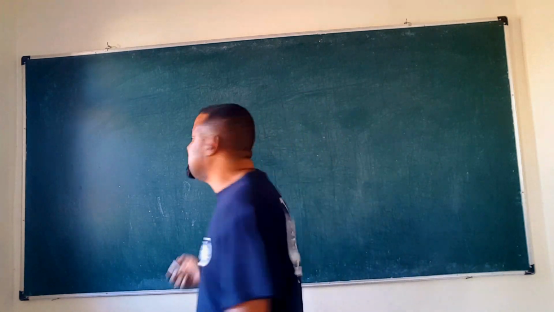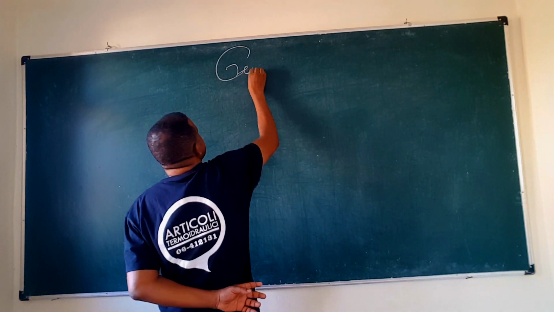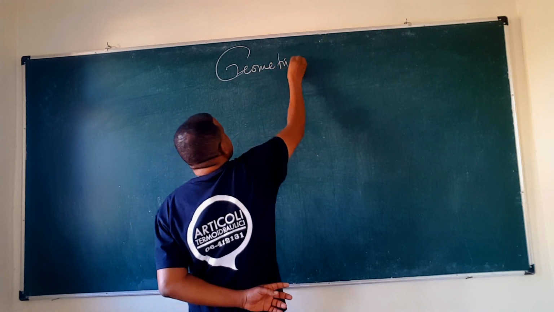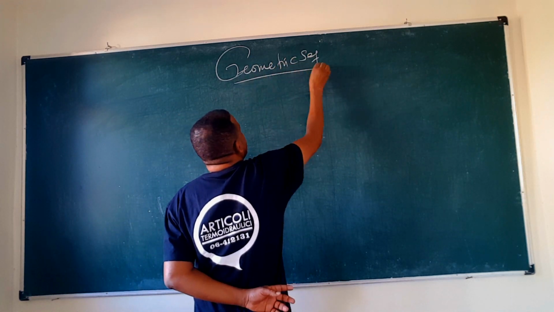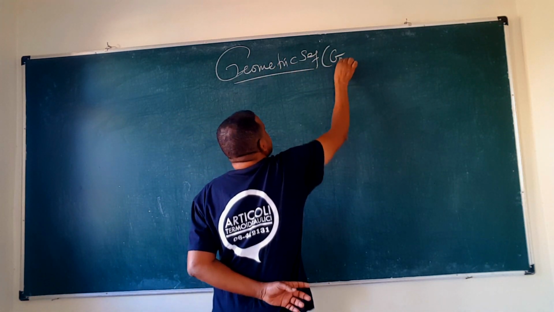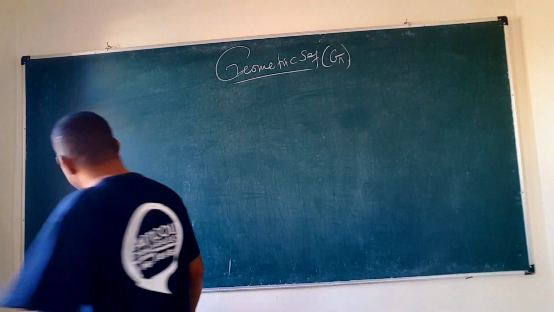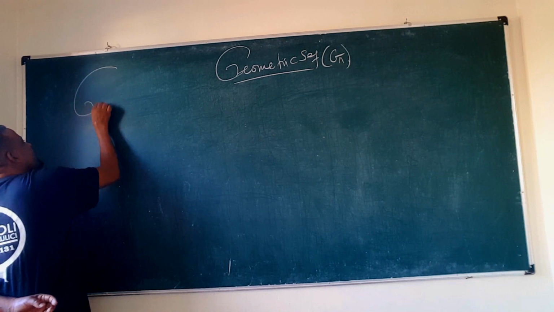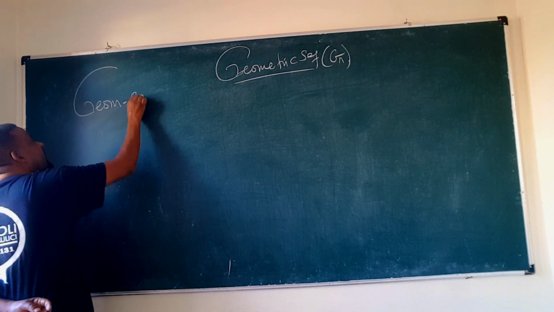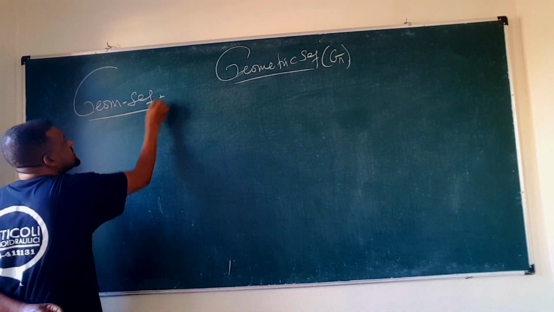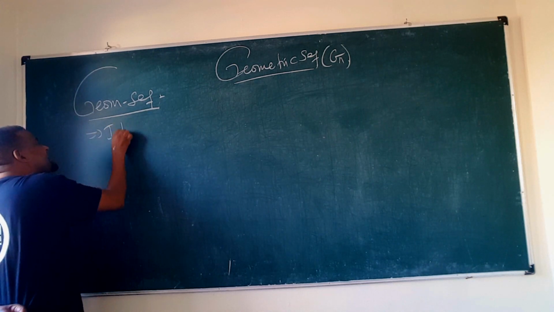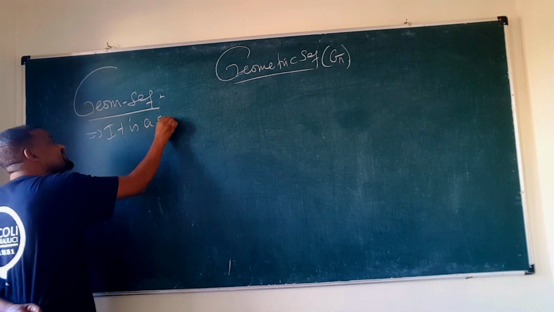So the next special type of sequence is the geometric sequence, which is denoted by, say, Gn, or geometric progression. Progression means having a certain pattern. So let's define it. What do you mean by geometric sequence? It is a sequence.